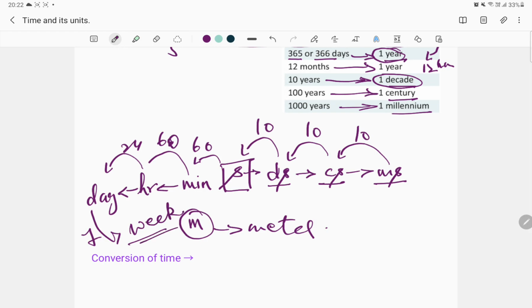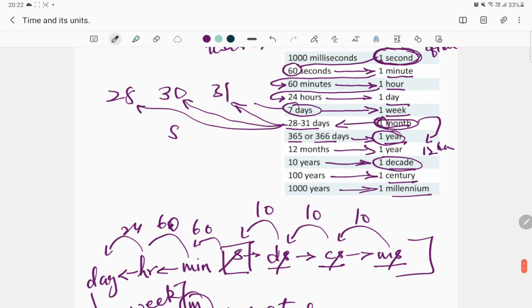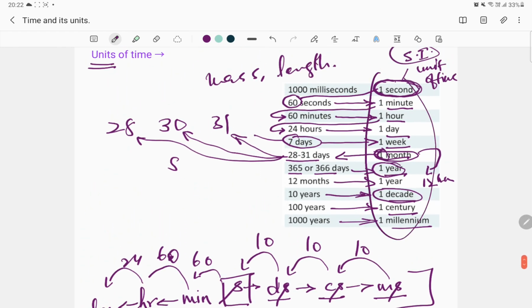And we will not proceed beyond this. I want you to know at least these many, from week up till milliseconds. I want you to know these units of time. Other than that, all the other information that is given here is a matter of general knowledge. I will see you in the next video, where we will learn how to convert the different units of time, larger units into smaller units.